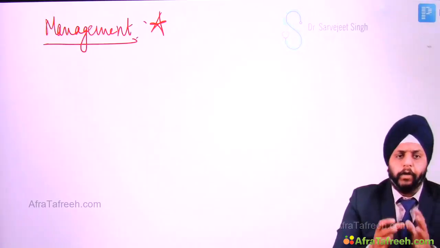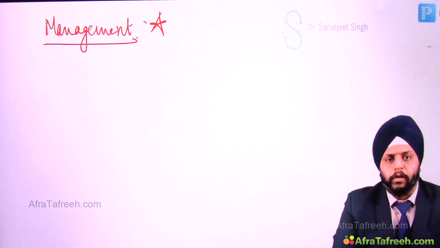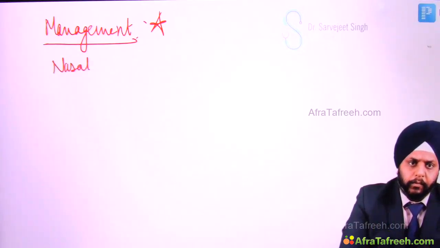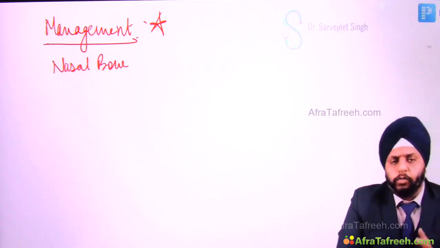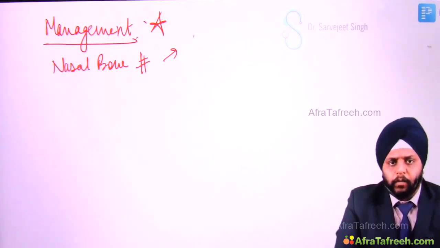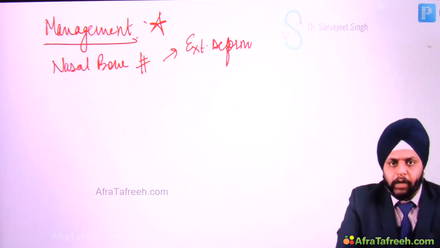Now management, how will you manage a case of nasal bone fracture? You can see it can cause two types of problem. How will the patient present? The patient can have, number one, external deformity, so I will call it a cosmetic deformity. He has a cosmetic problem.